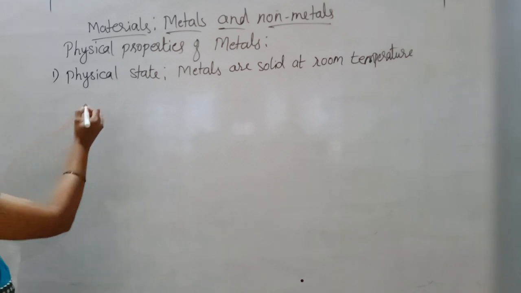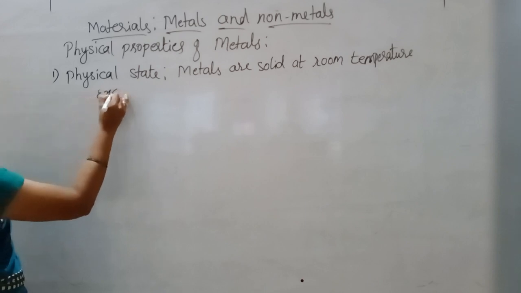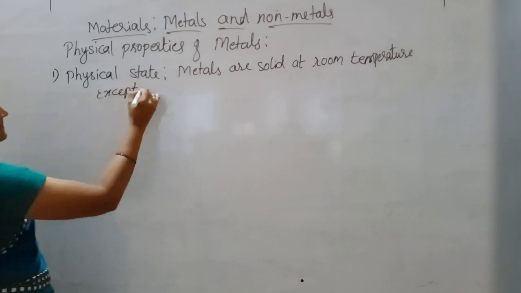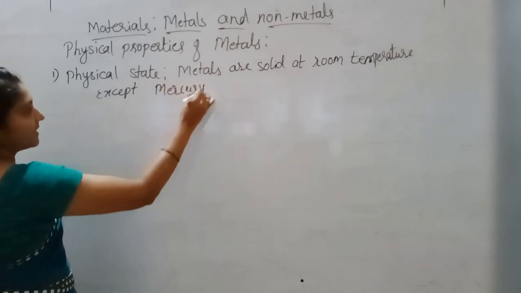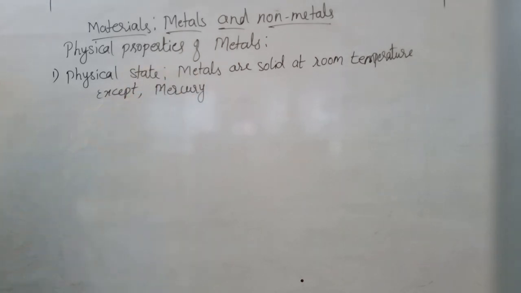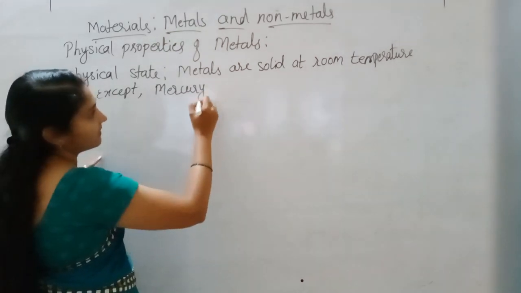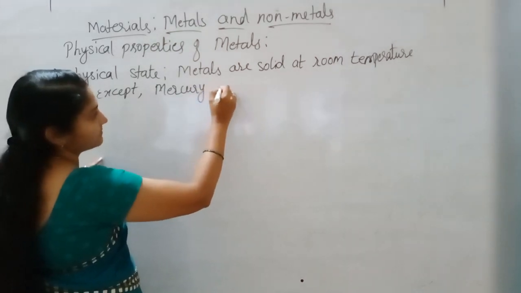Which one is that? Except mercury, because mercury is liquid at room temperature.